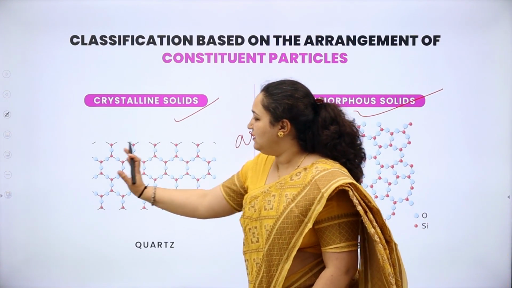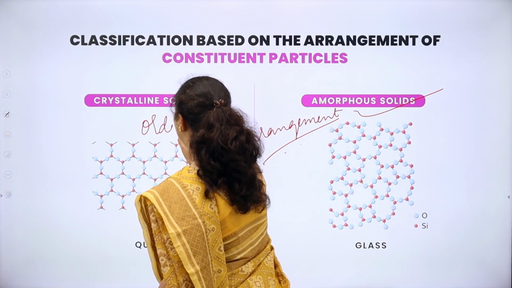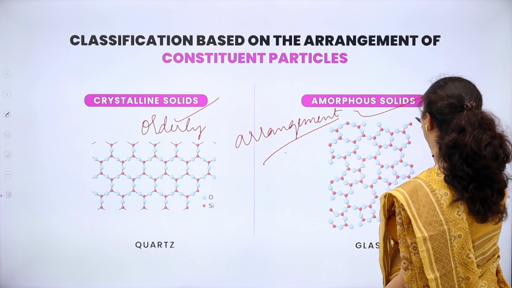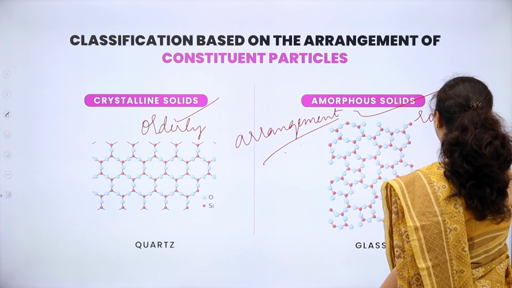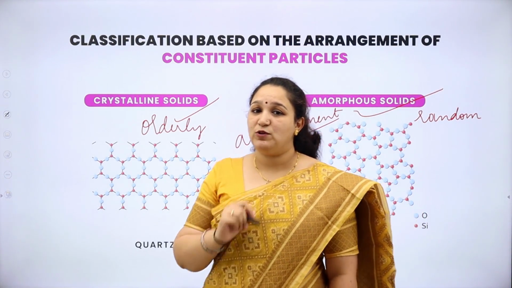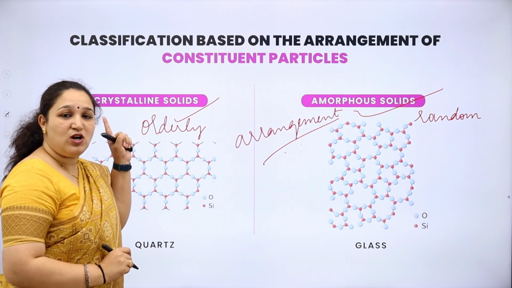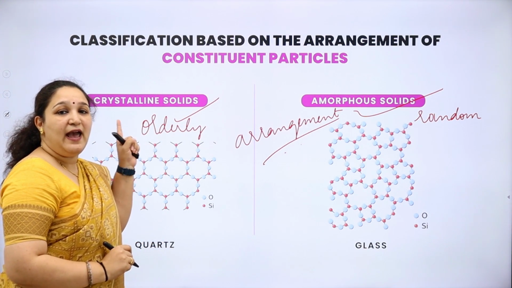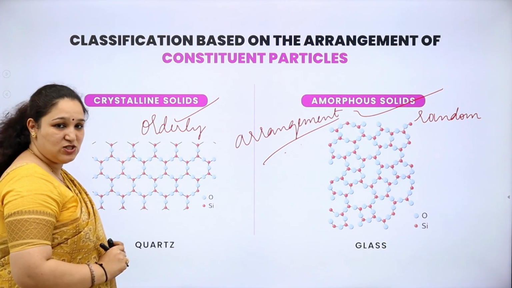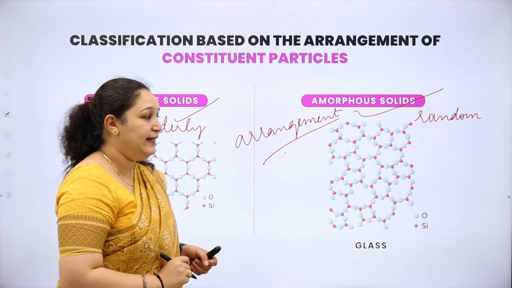In crystalline solids, the particles are arranged orderly, and in amorphous solids they have a random arrangement. So the definition of crystalline solids: solids in which the constituent particles are arranged in an orderly manner are called crystalline solids. Example, quartz. Some more examples I shall show you in my next slide.